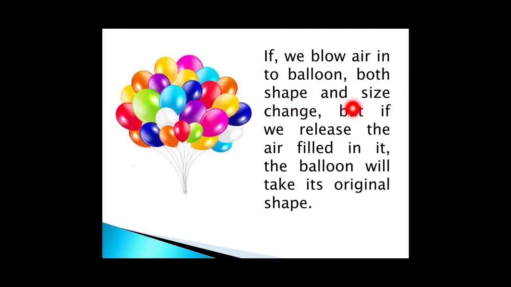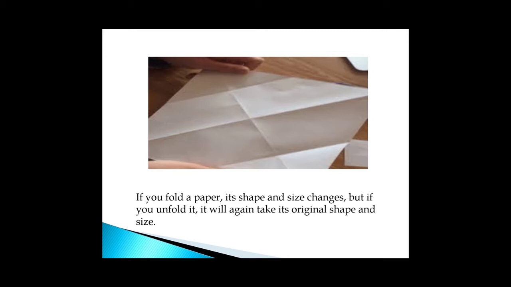If we blow air into a balloon, both shape and size change. But if we release the air filled in it, the balloon will take its original shape. So this is also an example of reversible change. If you fold a paper, its shape and size change.